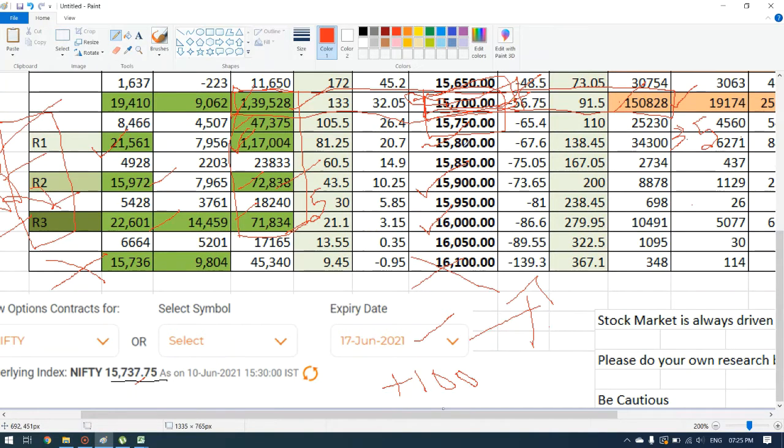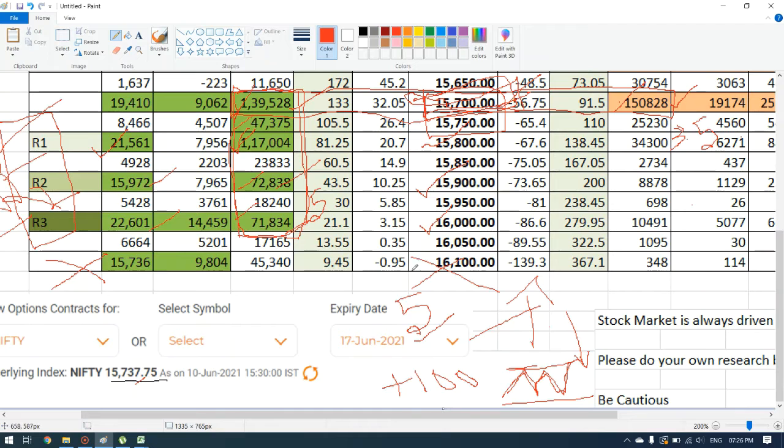So what I feel is that tomorrow the market will be either sideways or in a decreasing trend. You might be wondering why I am saying sideways or decreasing when the volumes are more on the call side. See guys, today the market was positive, and tomorrow is Friday and we have another 4 days, for 17th June we have a full 5 days of trading. All these 5 days the market will not be in an increasing trend only. There will be increase, decrease, increase, decrease; this trend will be followed.